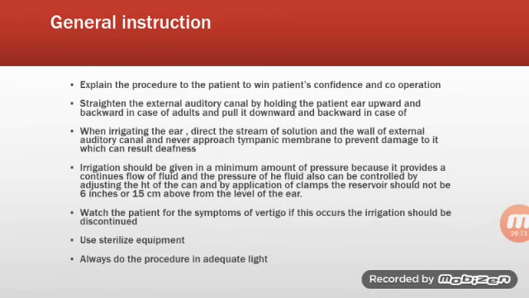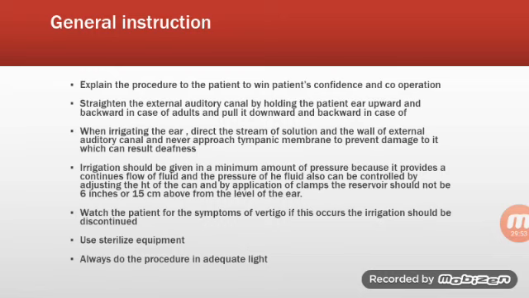And irrigation should be given with the minimum amount of pressure because it provides a continuous flow of fluid, and the pressure of the fluid can also be controlled by adjusting the height of the can and by application of clamps. The reservoir should not be more than 6 inches or 15 cm above the level of the ear. It should not be adjusted above 6 inches or 15 cm, or it might damage the ear or cause an infection to the patient. So nurse must be aware about it.